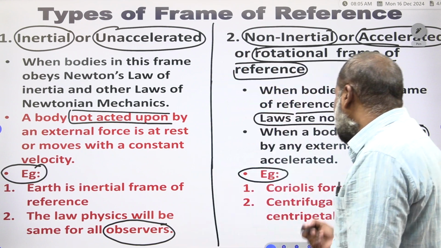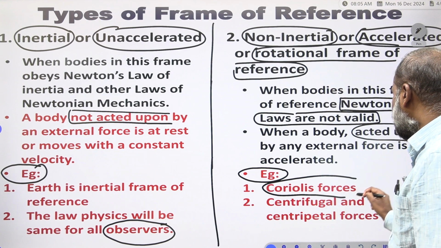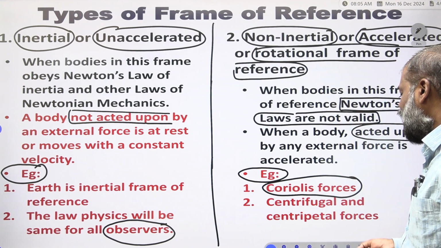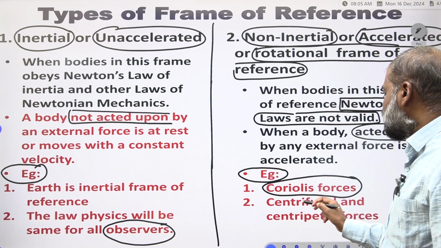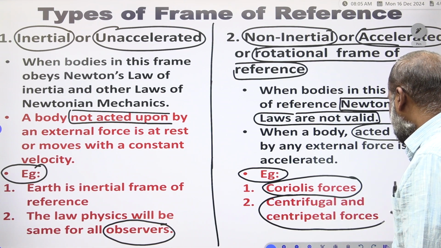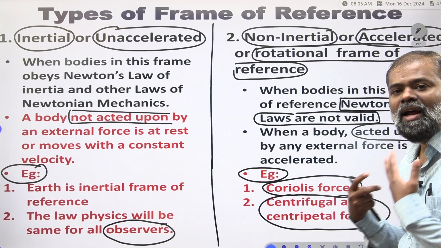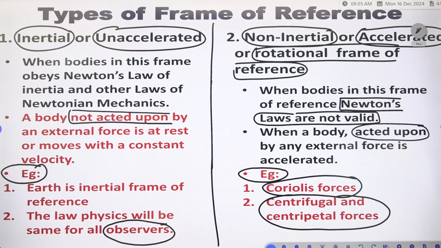Now you have to see the Coriolis force. The Coriolis force belongs to a non-inertial or rotational or accelerated frame of reference. Centrifugal and centripetal forces are also in the rotational or non-inertial frame of reference. These are the types of frame of reference.